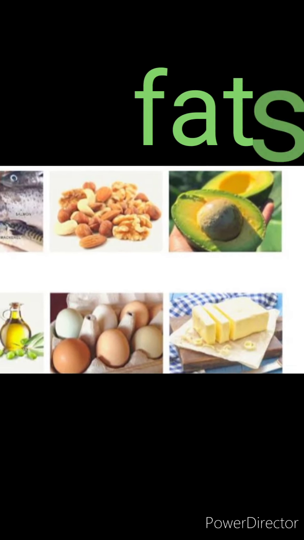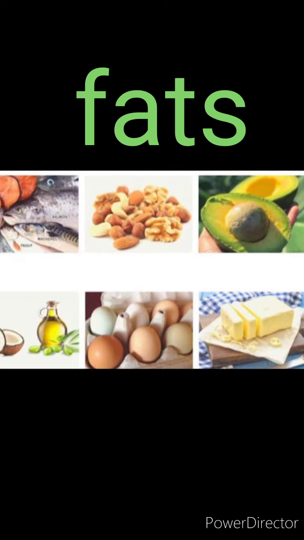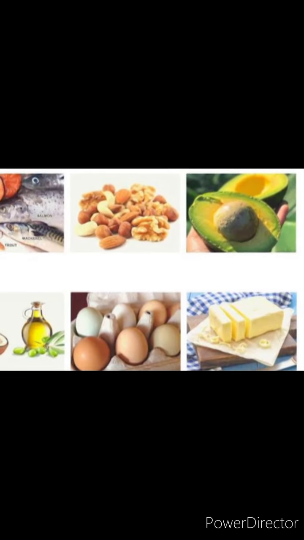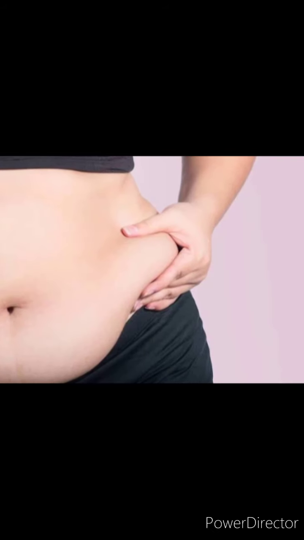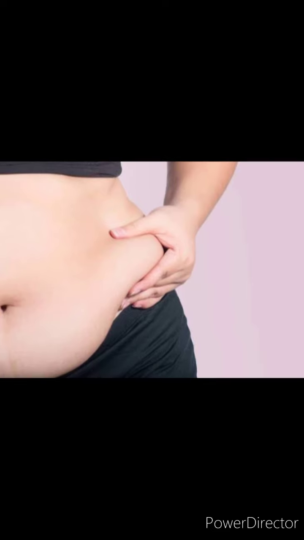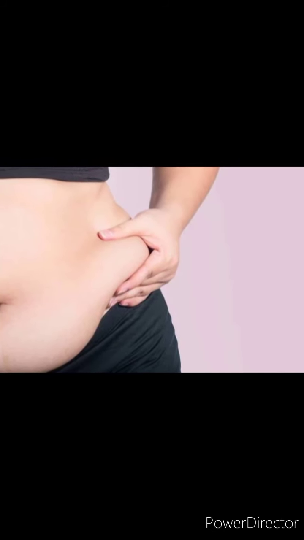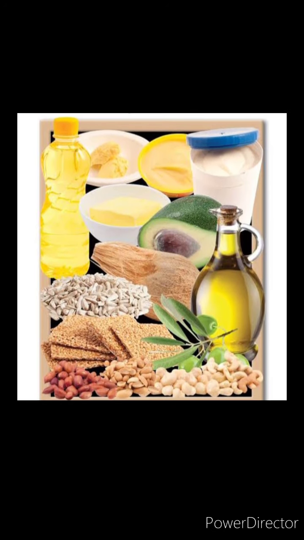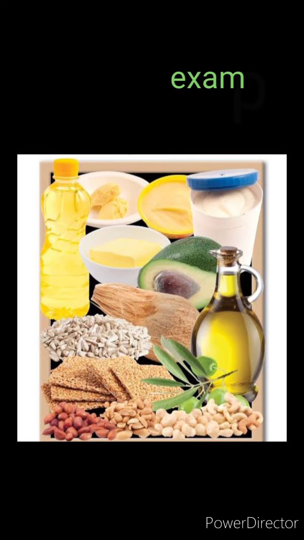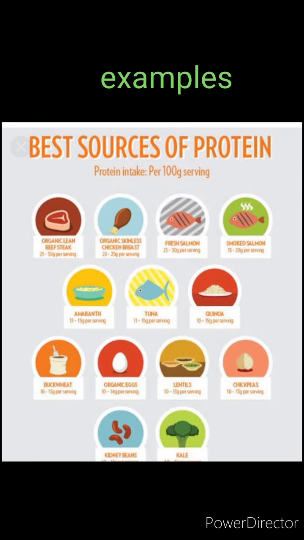Second is fat. Fat also provides us energy, more than carbohydrate, so we should take it in a small quantity. Fats are stored in our body under the skin and provide us energy whenever we need it. You can see in the picture. These are examples of fats: oil, butter, ghee, etc.